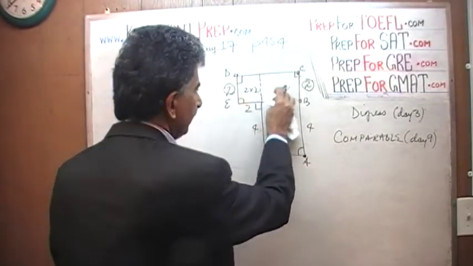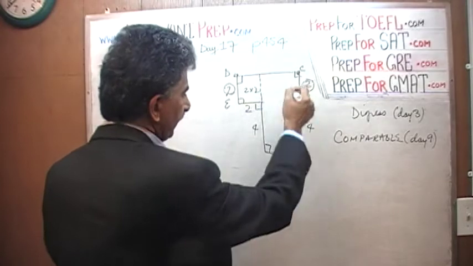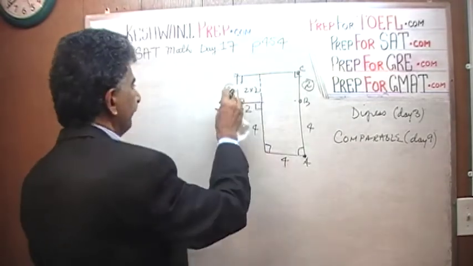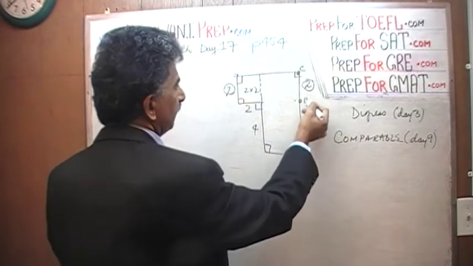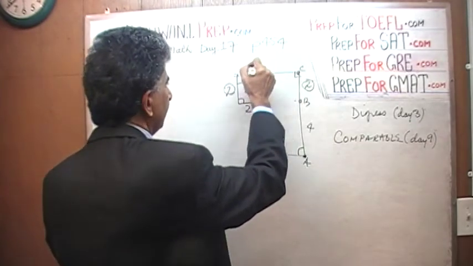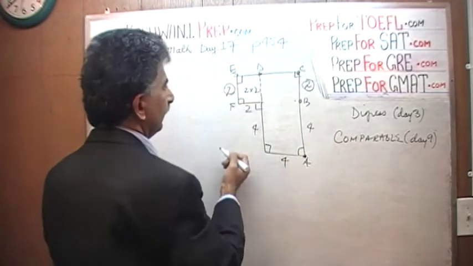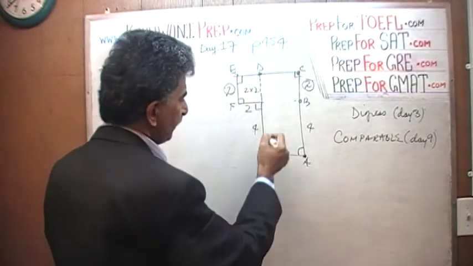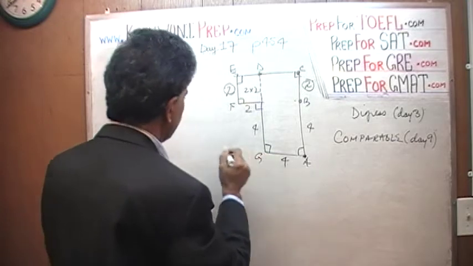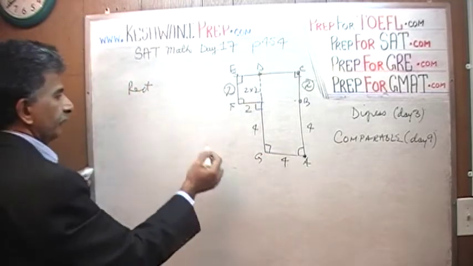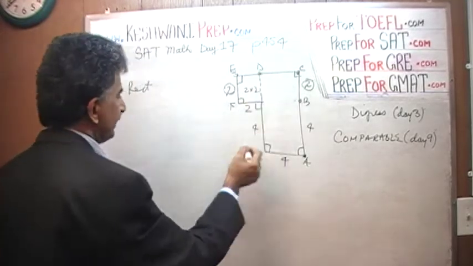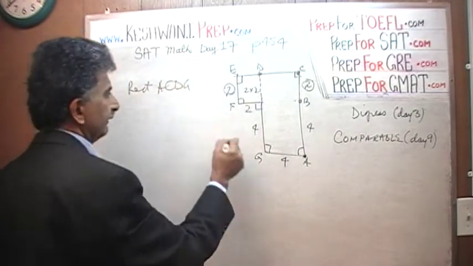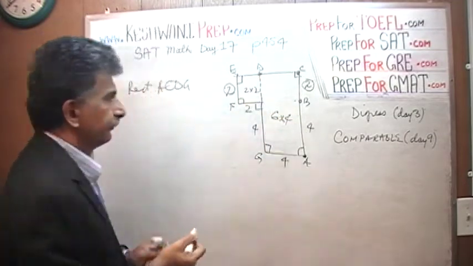And this part that you see here, this big rectangle, let's call it A, B, C, D, E, and F, and then let's call it G. Rectangle A, C, D, G is simply 6 by 4.